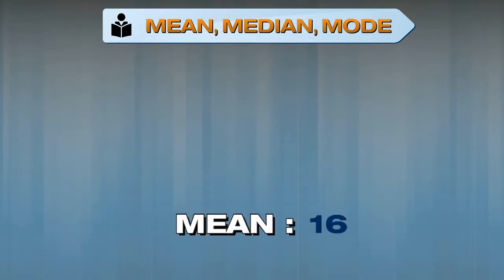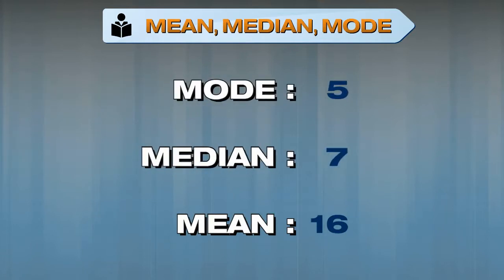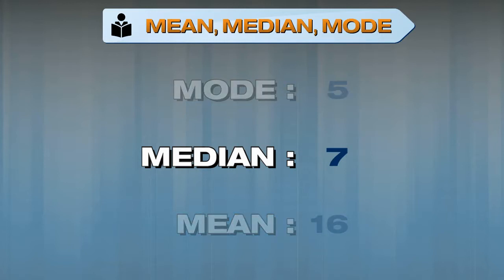Which value, mean, median, or mode, do you think is most representative of the number of books read by a typical club member? In this case, the outlier of 97 significantly increased the mean number of books read, so it no longer represents what is typical. The median better represents the number of books read by a typical club member. In other situations, the mean is more representative. You can see why it's important to analyze all 3 values when evaluating data. I think that closes the book on understanding averages and measures of center, and that's another problem solved.